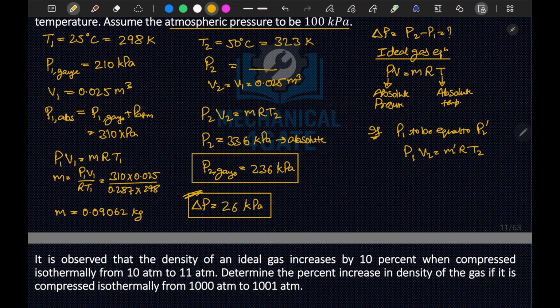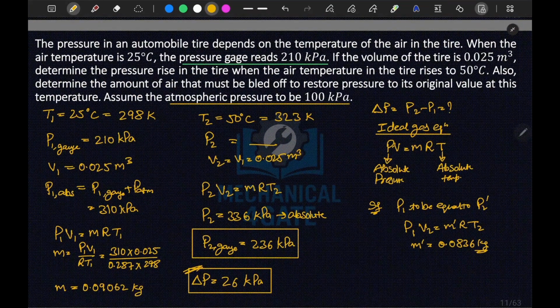So M dash is 310 into V2, 0.025, divided by R, 0.287, times T, that is 323. From here we have obtained M dash equal to 0.0836 kg.